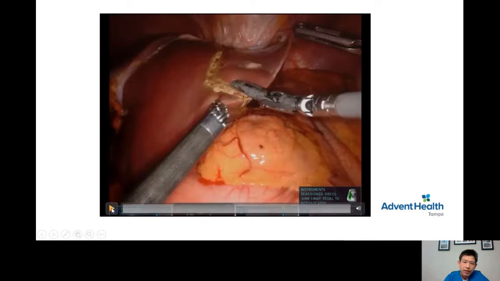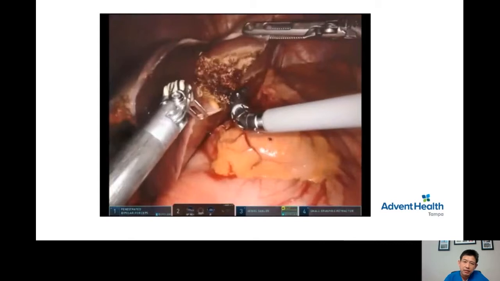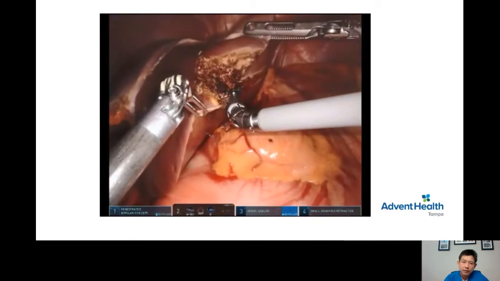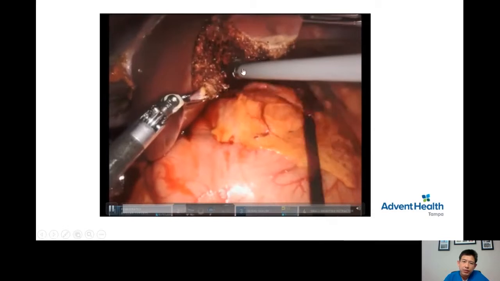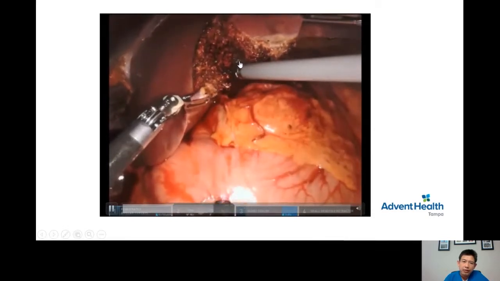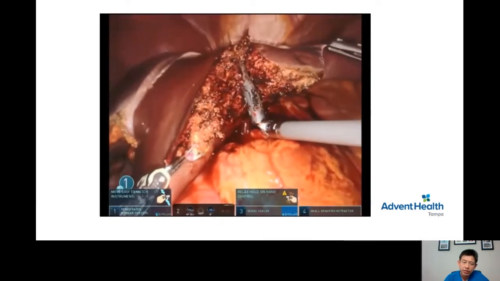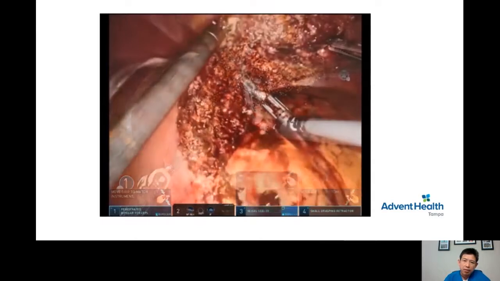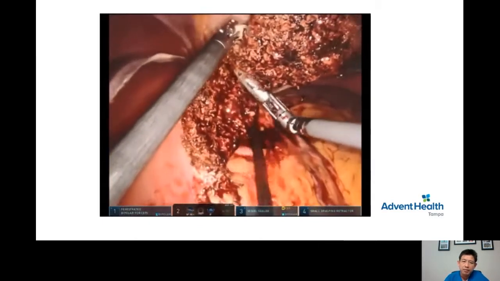I'm going to play you a video of a minor liver resection for a colorectal cancer liver metastasis. You can see the robotic arm cutting through the liver with very minimal blood loss. There is a fear out there that liver resection is a very bloody operation. In some sense, it's true. However, with the proper technique, the liver operation can be done as bloodlessly as possible.